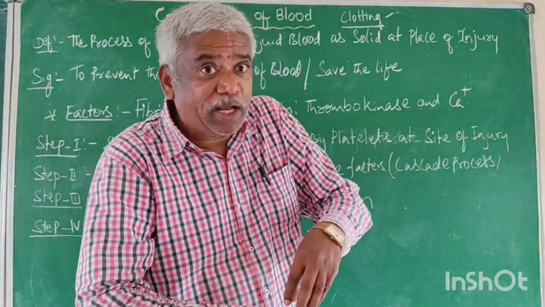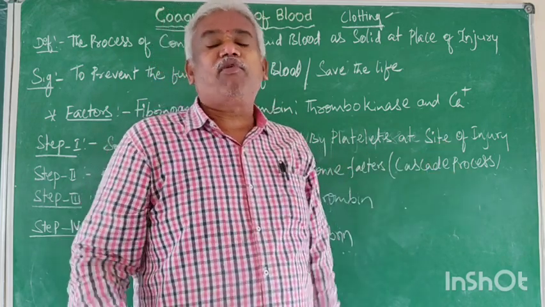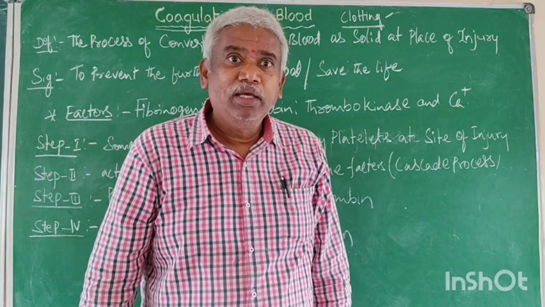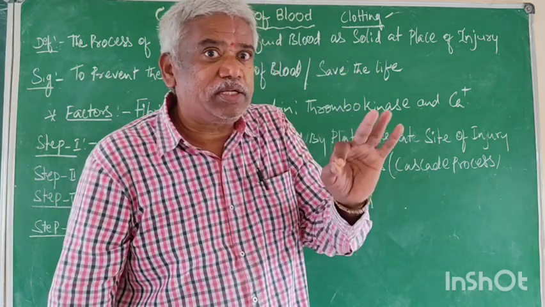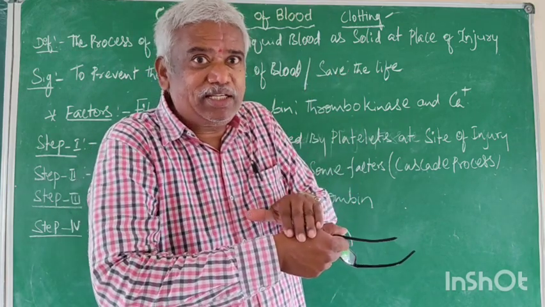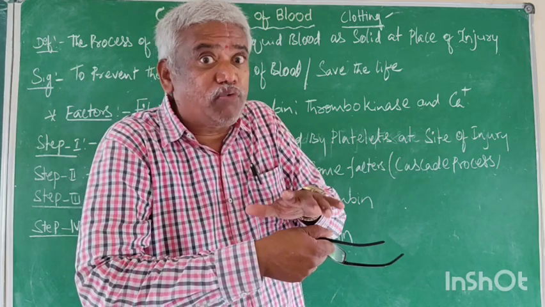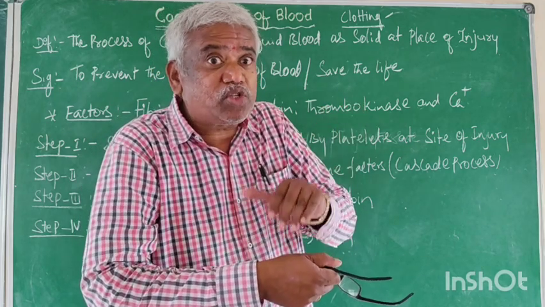If the bleeding is continuous, that leads to the death of the man. But in a healthy person, within 2 to 3 minutes, at the place of injury only, the liquid blood turns to solid.